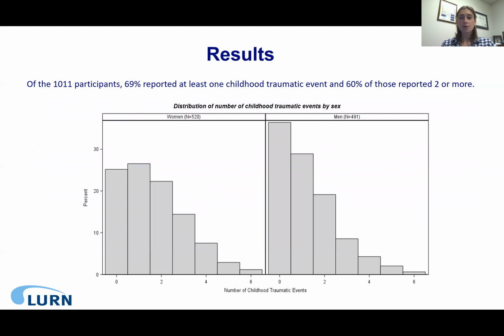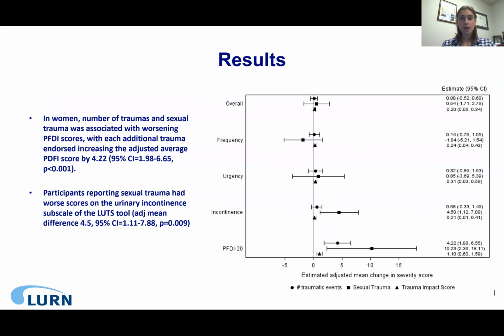Overall, of the 1,000 participants, 69% reported at least one childhood traumatic event, and 60% of those reported 2 or more. This figure represents the multivariable models which were created to assess associations between traumas and severity of LUTS overall or its subscales. You can see by the error bars overlapping 0 in the first 3 sections that we were unable to demonstrate significant associations between overall LUTS, urinary frequency, or urinary urgency, and trauma.